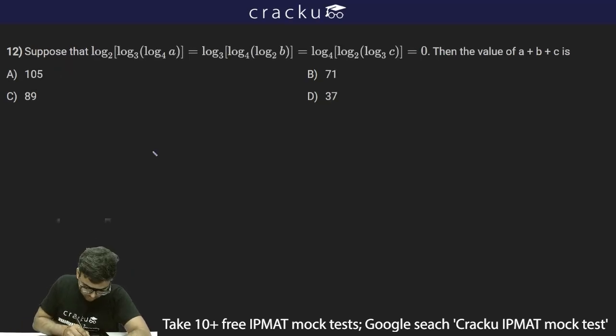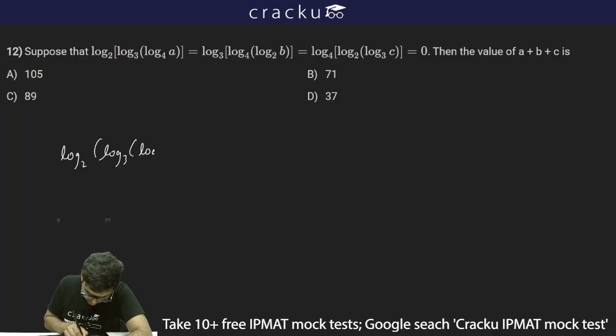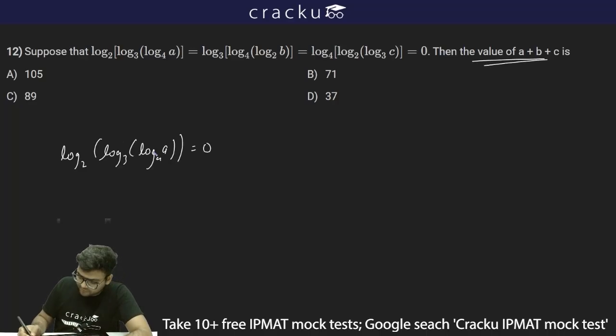Suppose that log base 2 of log base 3 of log base 4 of a is equal to log base 3 of log base 4 of log base 2 of b, which is equal to log base 4 of log base 2 of log base 3 of c, and these are all equal to 0. Then we have to find the value of a + b + c.